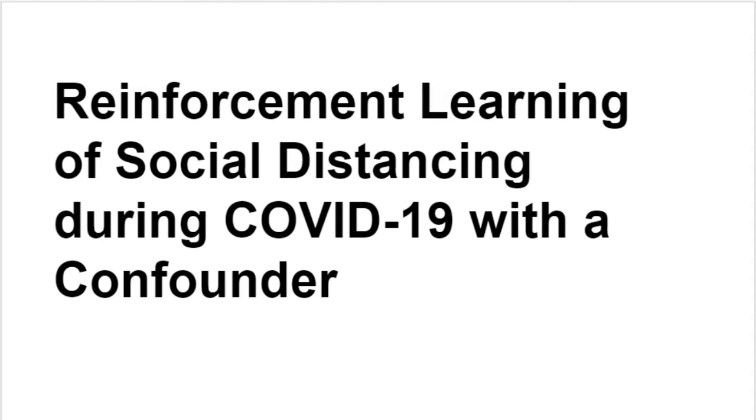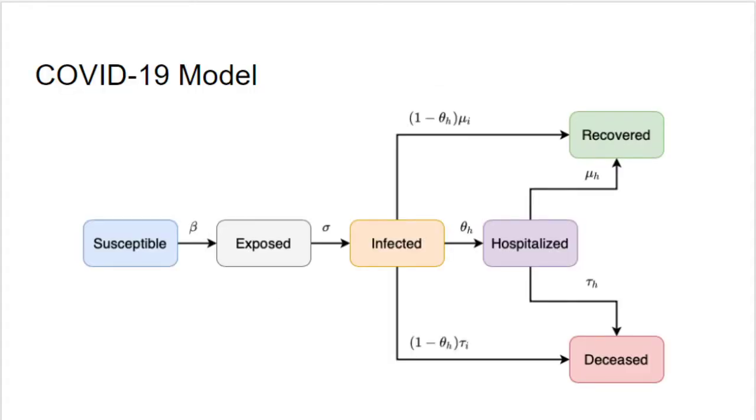In order to simulate the spread of COVID-19 for the purposes of building an environment to do reinforcement learning, we settled on the use of an SEIHRD epidemic model. It is a system of differential equations that models the spread of the virus by describing the dynamics of transition between the successive states of the disease in a group of agents. These states include susceptible, exposed, infected, hospitalized, recovered, or dead. The direction of transition between the states is outlined in the diagram currently on display.